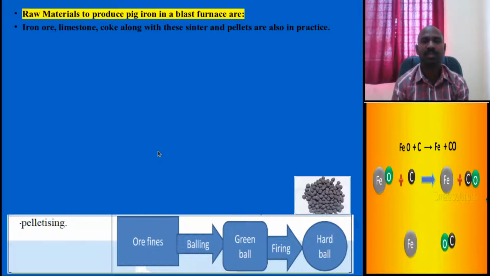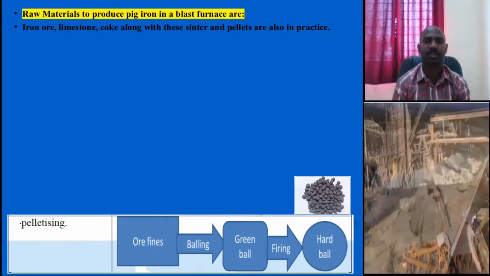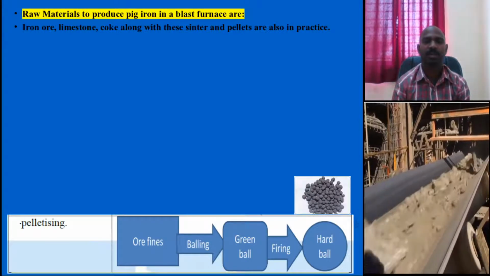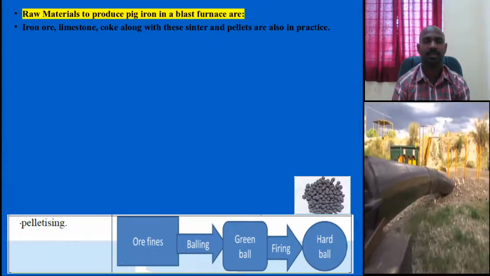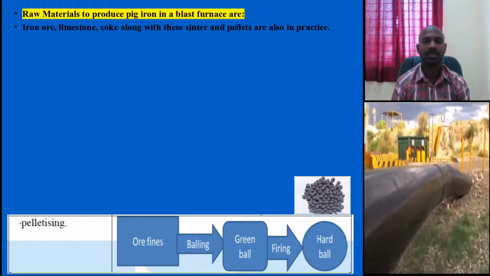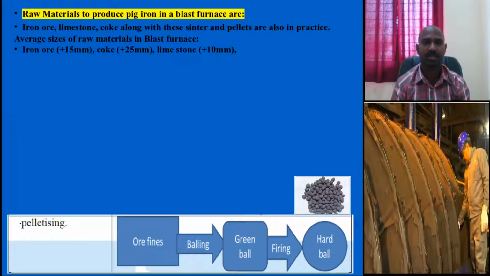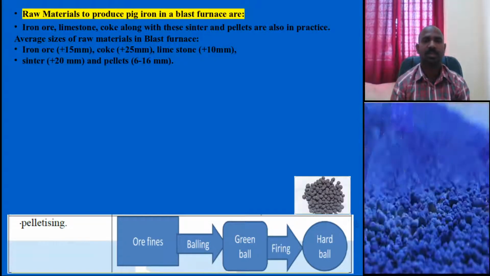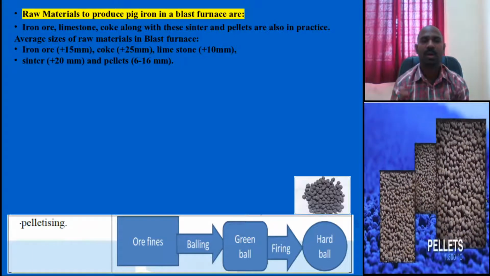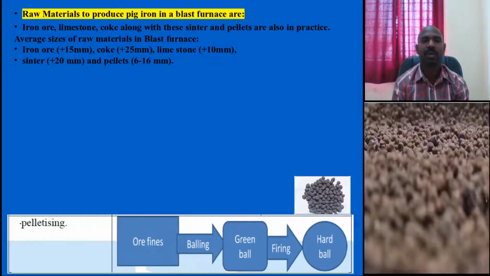pelletization particles. As we know, the raw materials for blast furnace pig iron production include iron ore, limestone and coke, but also sinters and pellets. And what are the average sizes of raw material in the blast furnace? Iron ore, coke, limestone and sinter, pellets. Pellet size may vary from 6 to 16 mm.